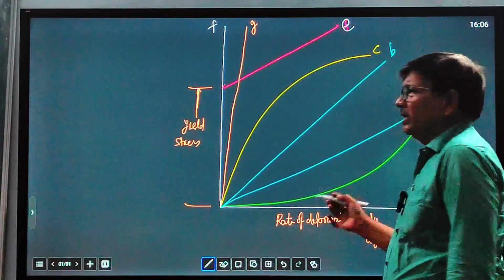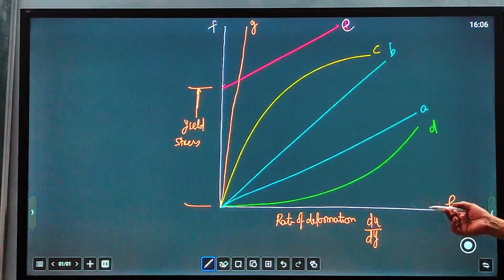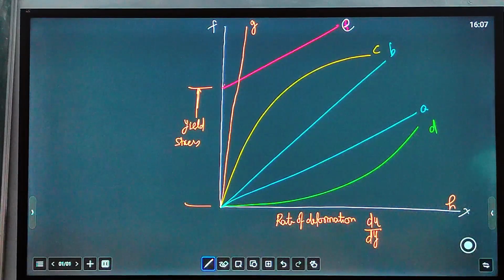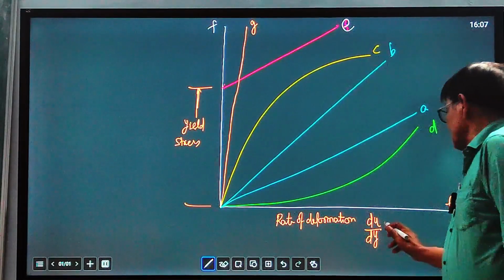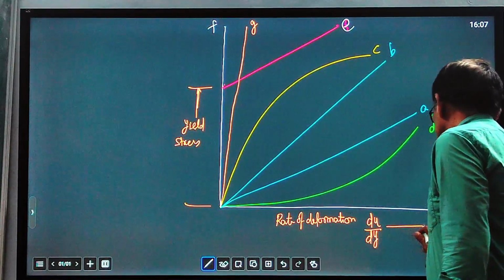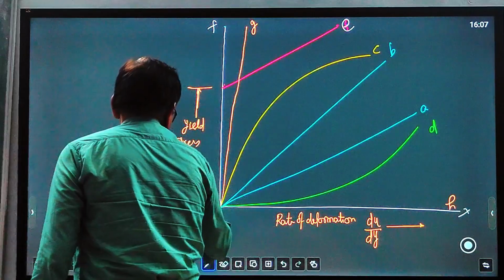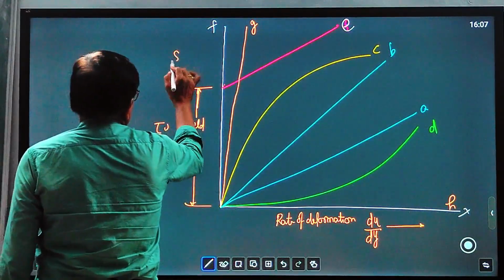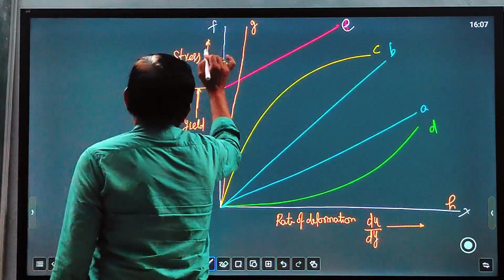We can take dv or du, the same. du denotes change in velocity, and dy denotes change in vertical distance between two layers. So this is the rate of deformation along the x-axis, and stress along the y-axis, where tau naught is the yield stress.